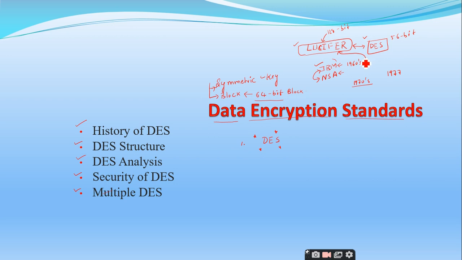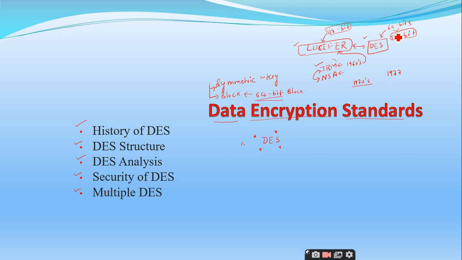Now tell me which one is more efficient, Lucifer or DES? DES, sir. No, right? Lucifer uses a 128-bit key, and DES makes use of an actual input of 56 bits, but as I told, DES is a 64-bit block cipher, so they make use of 64 bits, which are later converted into 56 bits. So the key size of Lucifer is 128 and the key size of DES is 64.